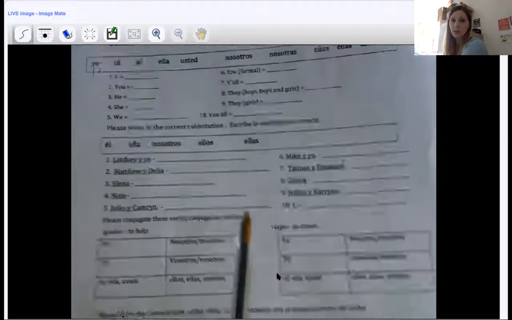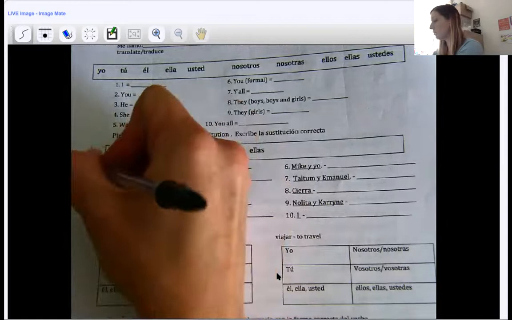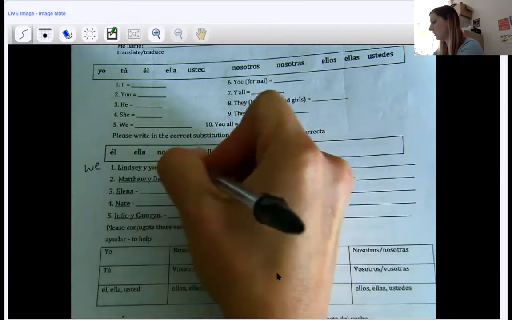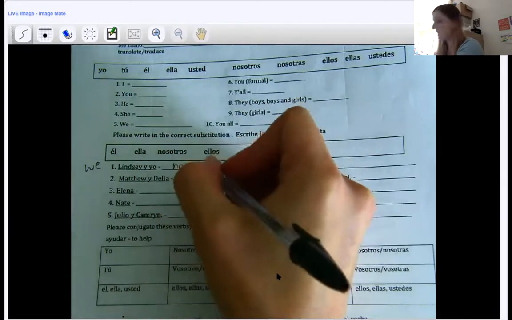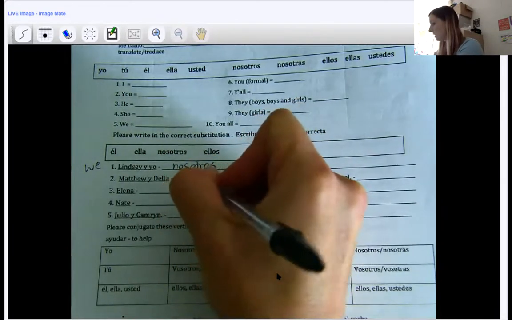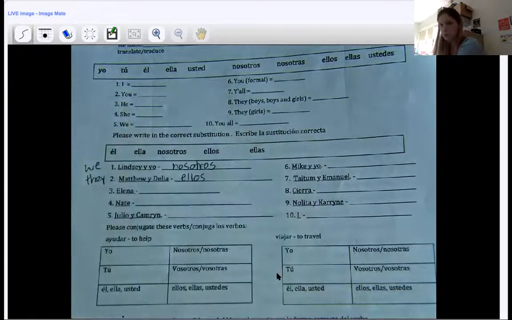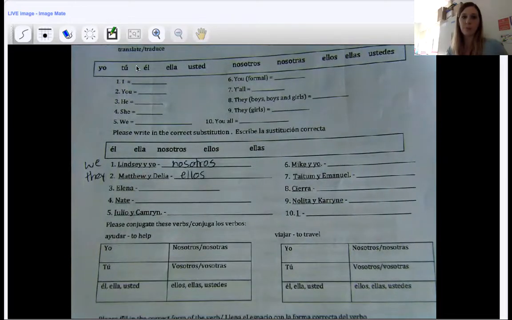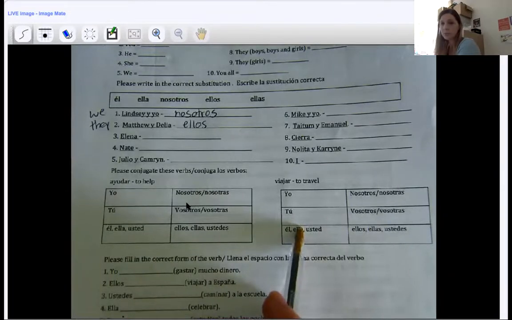Okay, the top part is working with your pronouns again. Make sure that we understand them and we understand pronoun substitution. So remember, if I say Lindsay and yo, that's the same as we, so I would write nosotros here. Okay, if I say Matthew y Delia, I'm going to write ellos because that's the same as they. If I say Matthew and Delia are going to the store, I could also say they are going to the store. On the bottom, you have ayudar and viajar to conjugate.